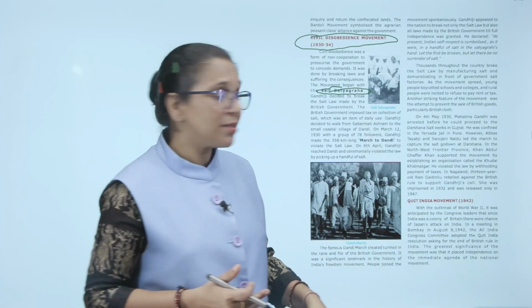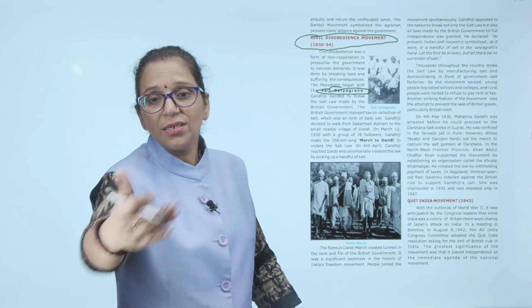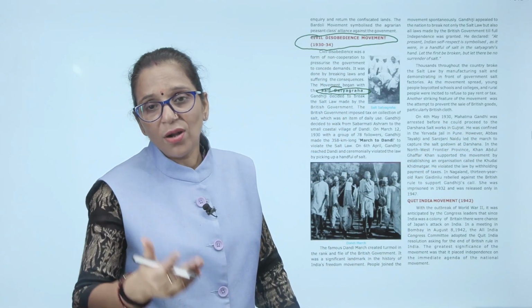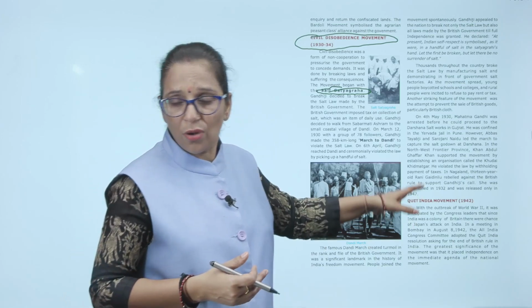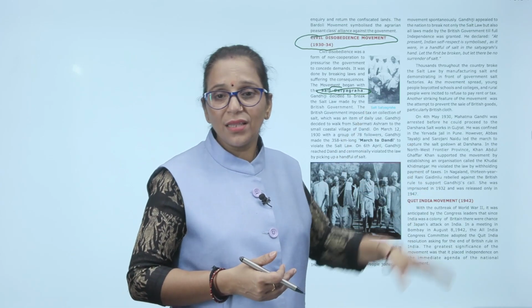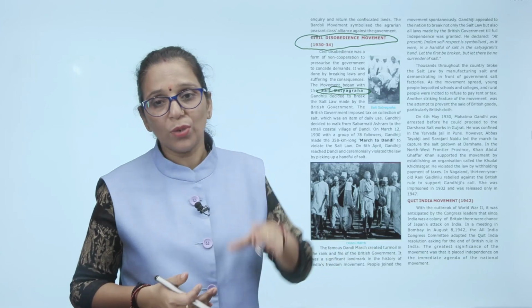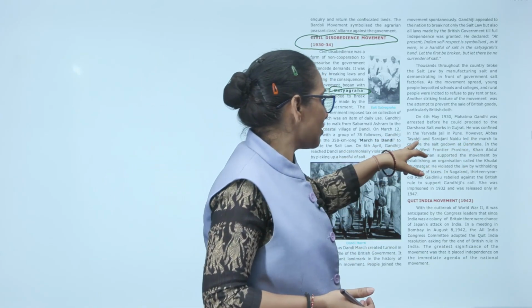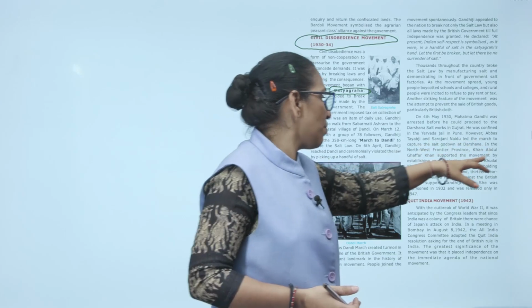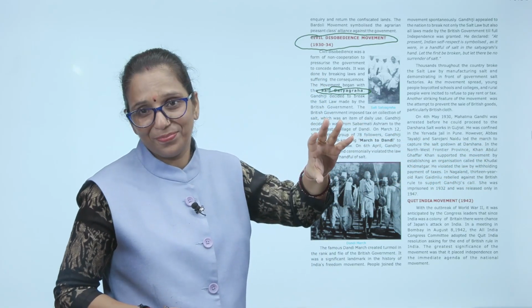On 4th May 1930, Mahatma Gandhi was arrested before he could proceed to the Dharasana salt works in Gujarat. So he was not there at Dharasana. He was confined in the Yerwada jail in Pune. That is where he was kept. And after that, Abbas Tyabji and Sarojini Naidu led the march to capture the salt godown at Dharasana.